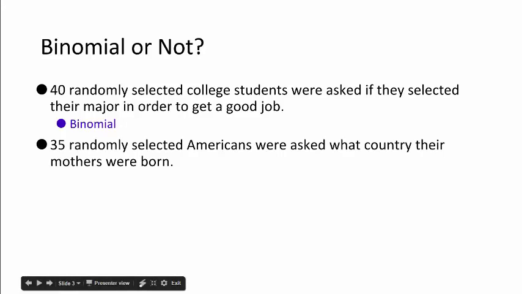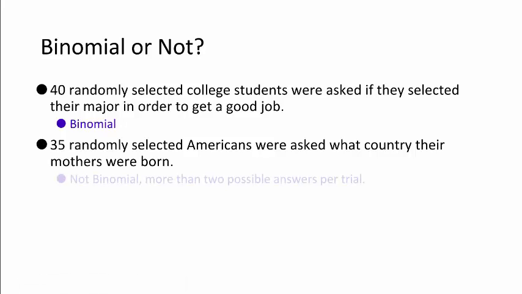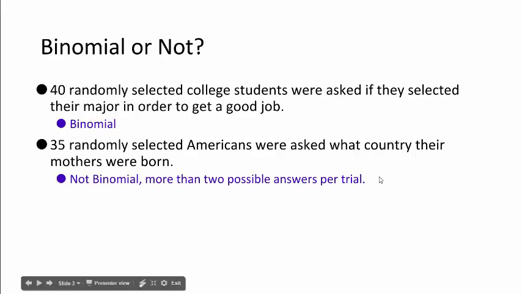35 randomly selected Americans were asked what country their mothers were born in. In this example, it's not binomial because there are more than 2 possible answers. Now, in order to make this binomial, you could ask them if their mothers were born in the United States or not. But when you can have multiple answers, it's no longer binomial.